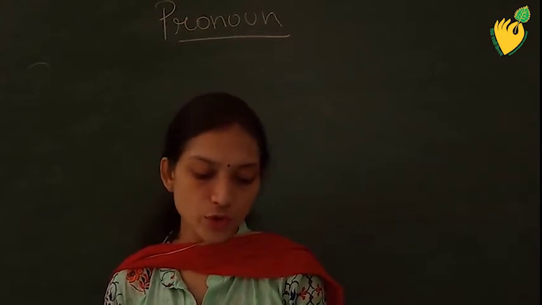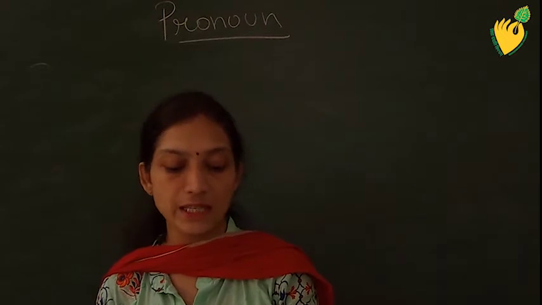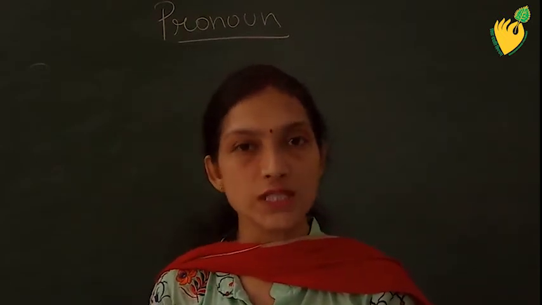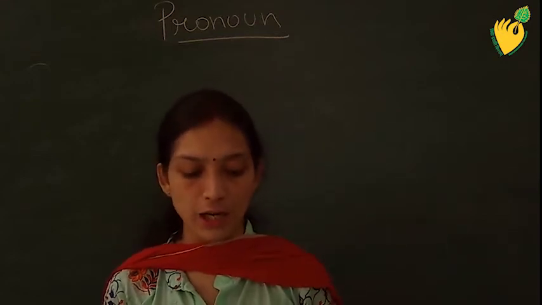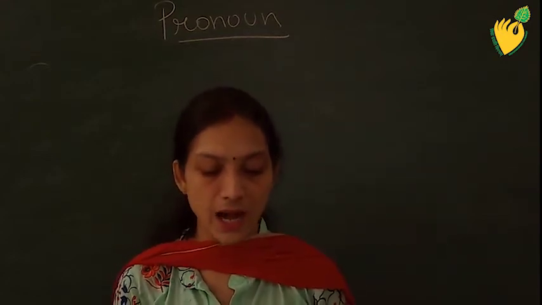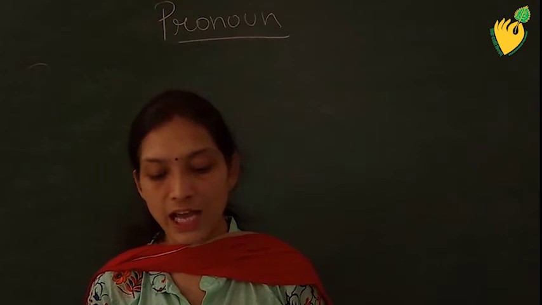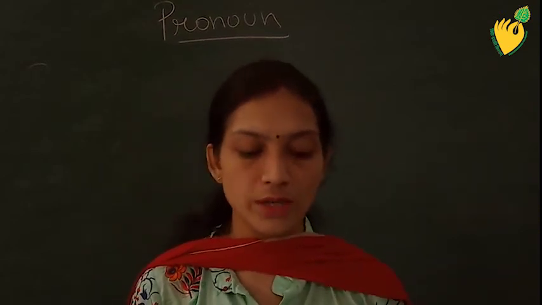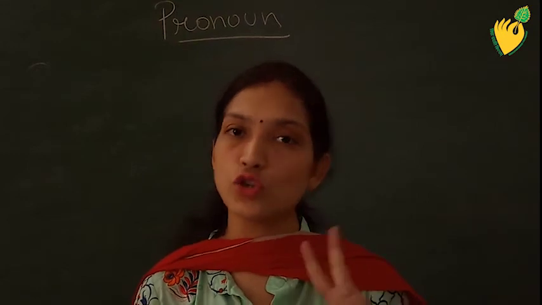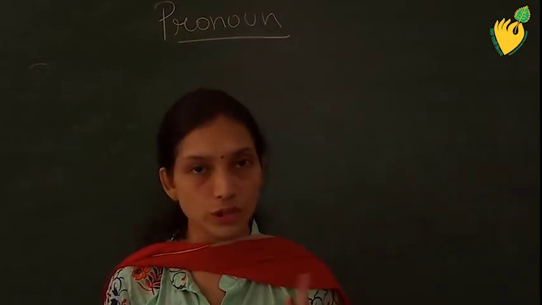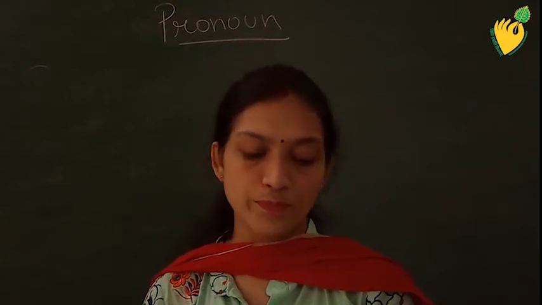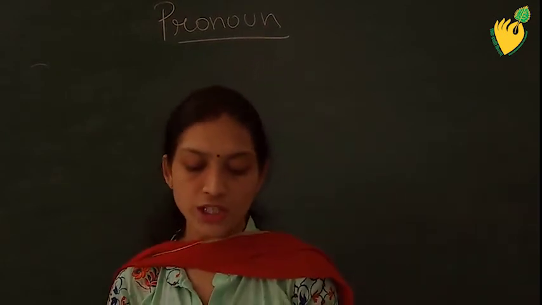This dress is beautiful. It is pink in color. This dress is a thing, so we will use it. My cousin and I are relaxing. We are watching TV. My cousin, one person, and I are relaxing. So two persons are there. When more than one person is there, we will use plural pronouns. So we are watching TV.